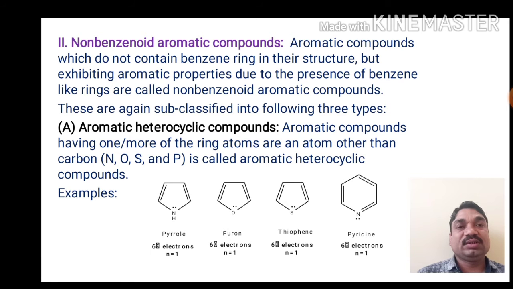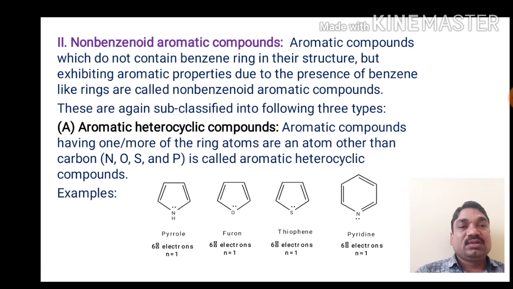It contains 6 pi electrons, n is equal to 1, and it is a 5-membered aromatic heterocyclic compound. In case of furan, 6 pi electrons, so here n is equal to 1 and furan is also aromatic in nature.